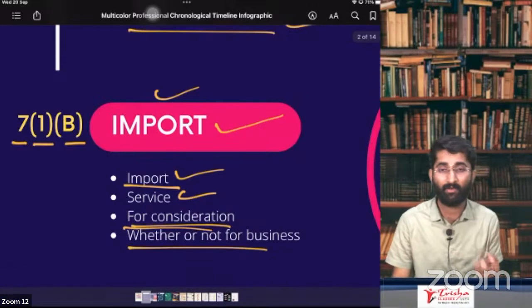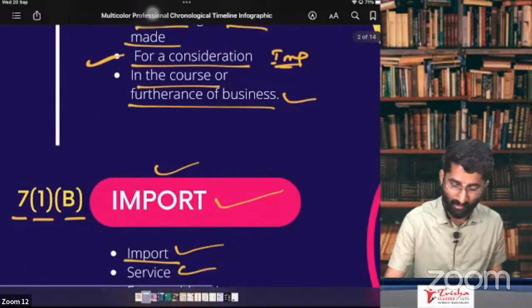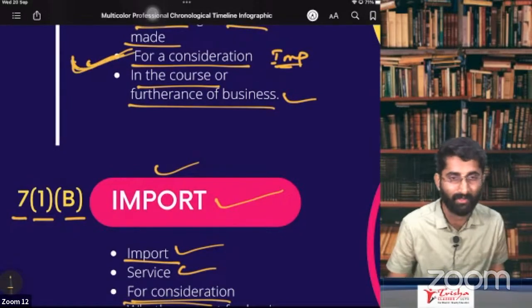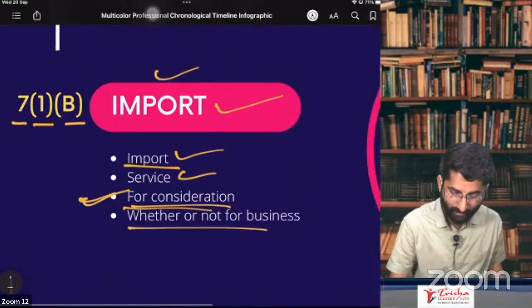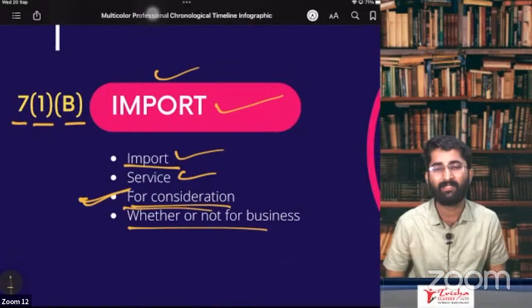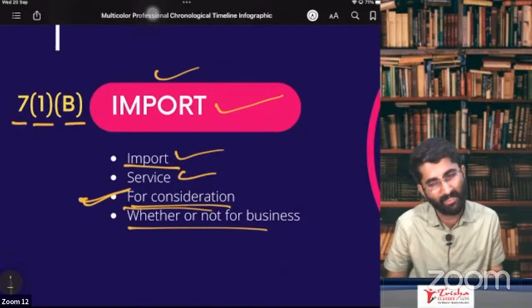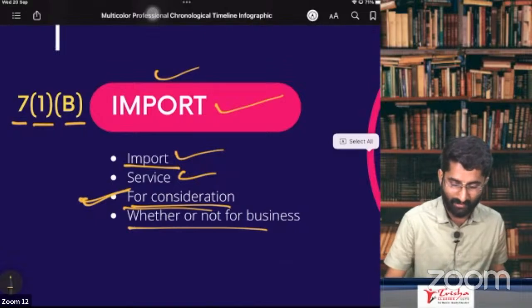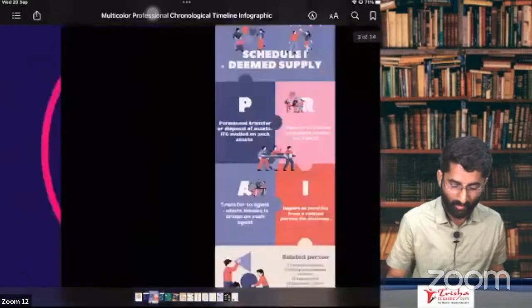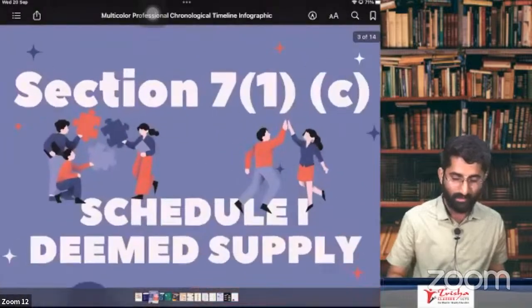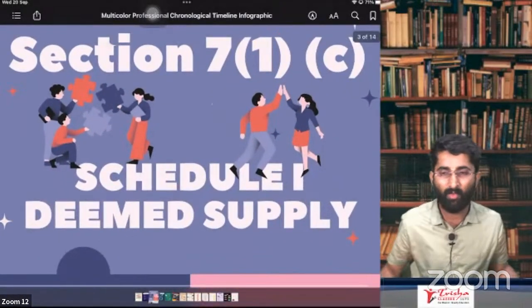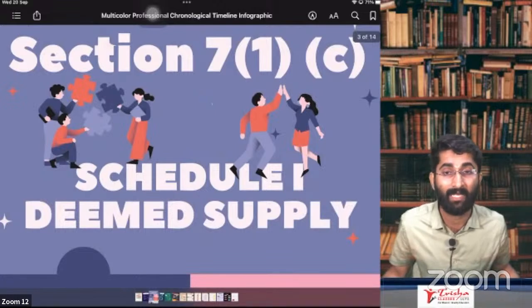Till now, what we discussed was for a consideration. Sir, can there be any supply where there is no consideration? Yes, that we are going to discuss in section 7, subsection 1, clause C, which is Schedule 1. We call it deemed supply.